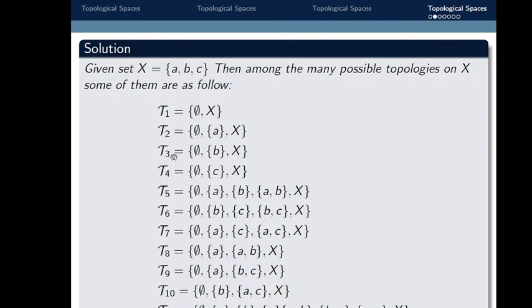So think about this set and try to generate tau 12, tau 13. Try to find other topologies. This is not enough. There are many topologies on this set X that you can find. So this is the example on topology.